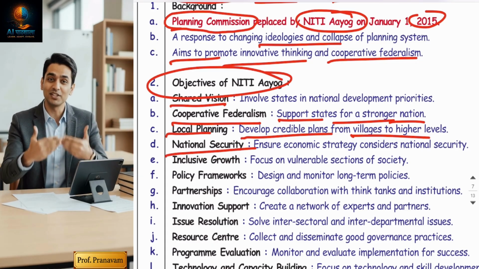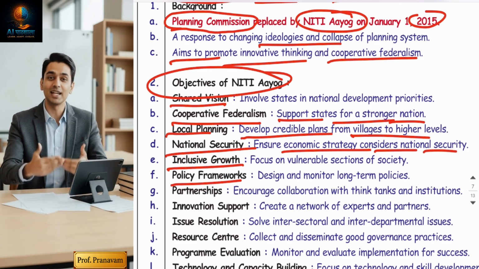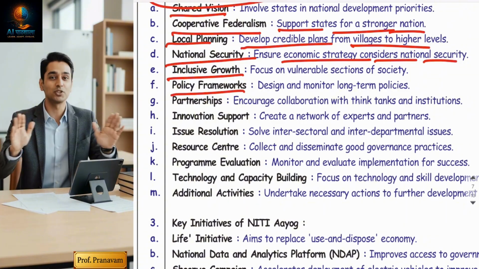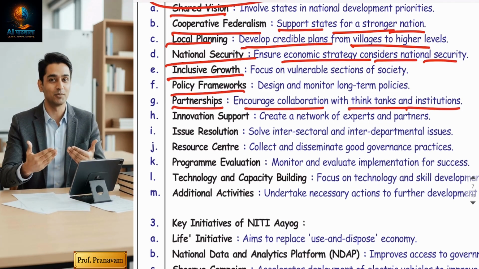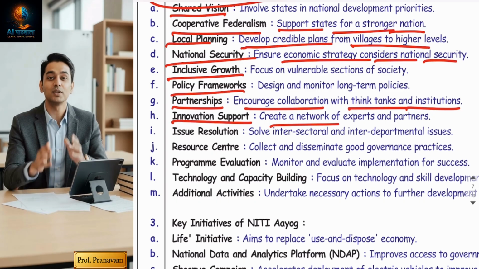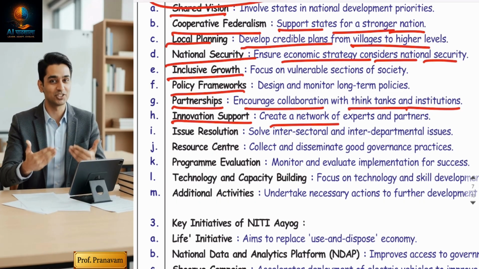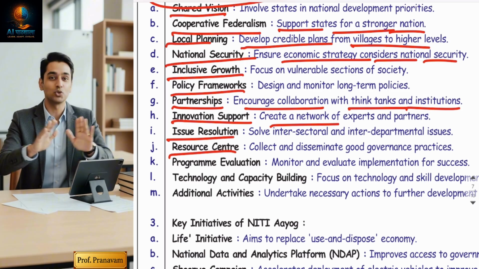National security: ensure strategy considers national security. Inclusive growth: a high strategic policy framework should be made. Partnership: encourage collaboration with think tanks and institutions. We should not involve only government officials, we should involve businessmen and experts. Innovation support: promote innovations. Establish organizations that do innovation, because without innovation, development will remain slow. Issue resolution: whatever problems come up in India should be solved at a faster pace. Knowledge centers have been opened up.